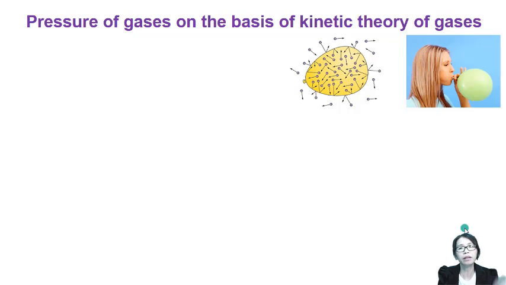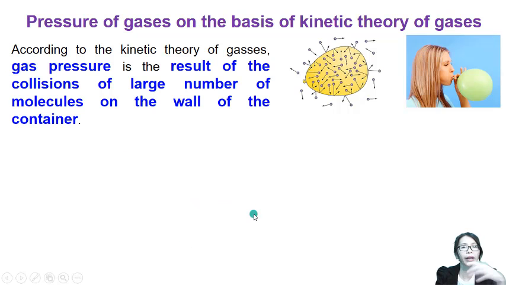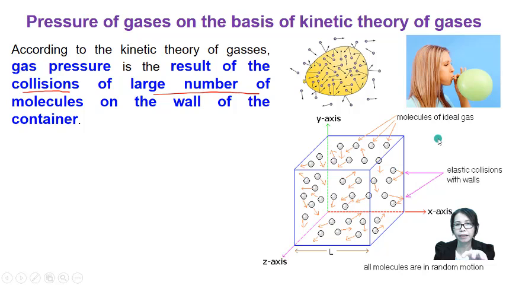So boys and girls, now we are going to talk about the pressure of gas on the basis of the kinetic theory of gases. According to the kinetic theory of gases, gas pressure is the result of collisions of large numbers of molecules on the wall of the container. Because the gas molecules keep on colliding with the wall of the container, they are doing elastic collisions with the wall. That's why we create gas pressure.